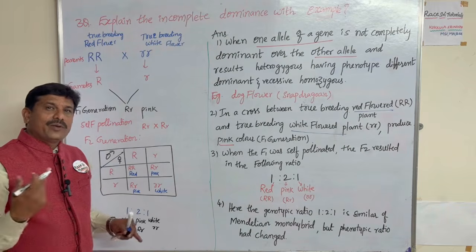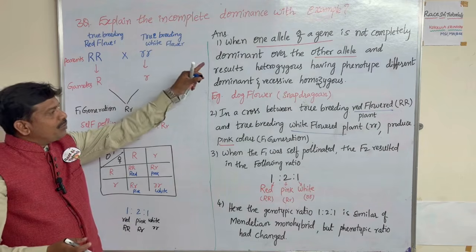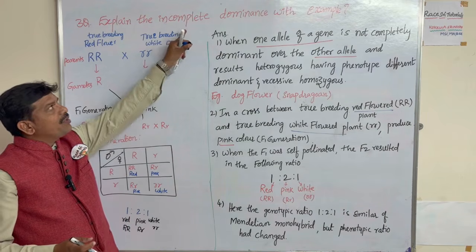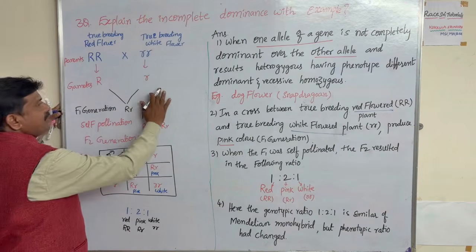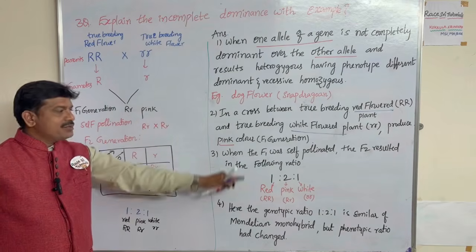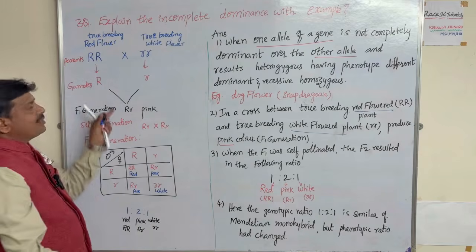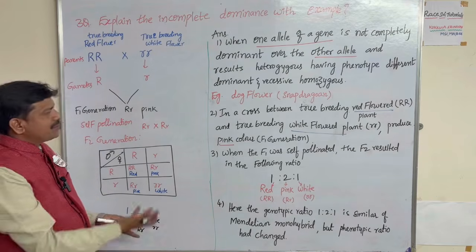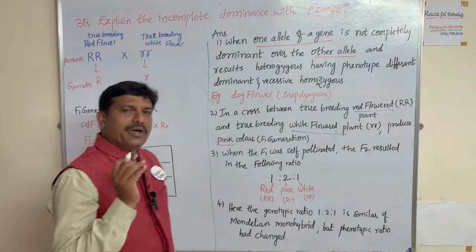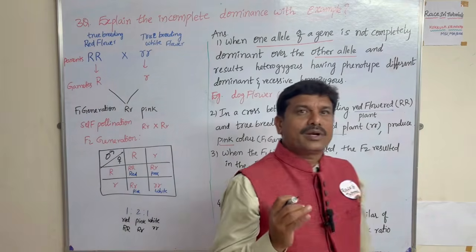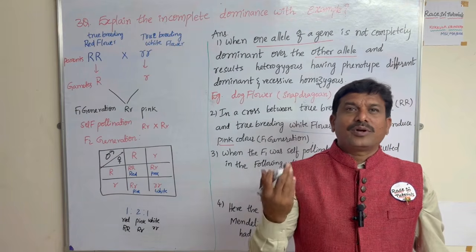But the phenotype ratio is completely different. If a question is asked on incomplete dominance, first write this, then write that. Whatever it is, this is the answer. Very simple, no? These three questions are very important in the principles of inheritance lesson. Next I'm going to tell another important question from the lesson.